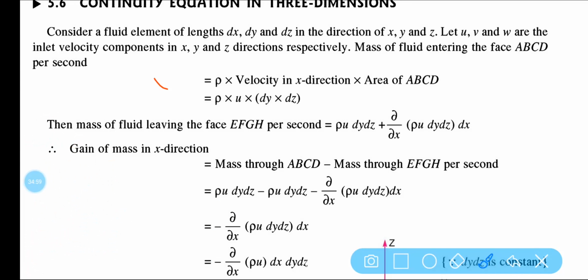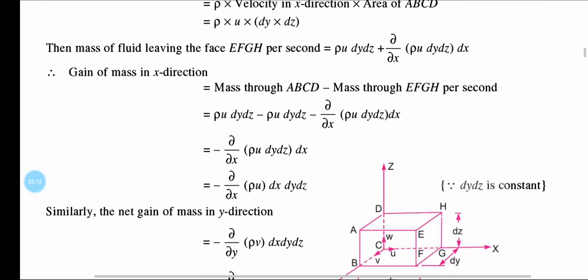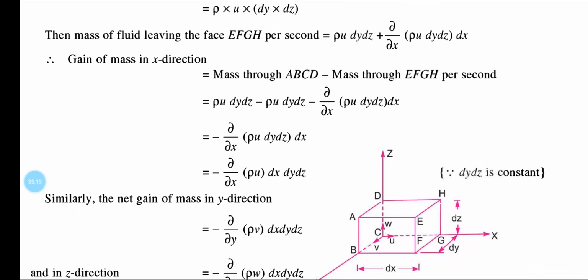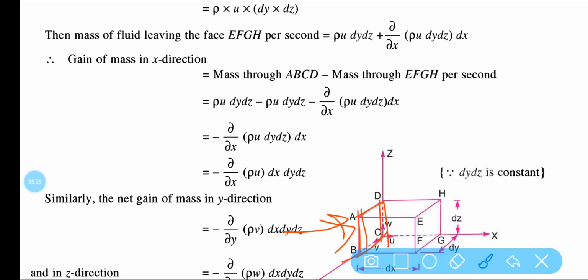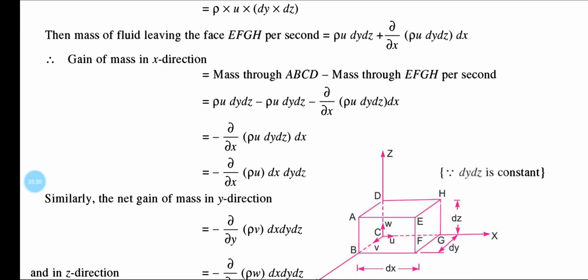You can see the rho into velocity in the direction of x, that means in the face ABCD. What is the mass flow rate? Rho into velocity in x direction into area in the face ABCD. So you can see area of the face ABCD is your dy into dz, isn't it? This is your dy and this is your dz. So dy into dz, and u is the velocity component along x axis, and rho is the density.